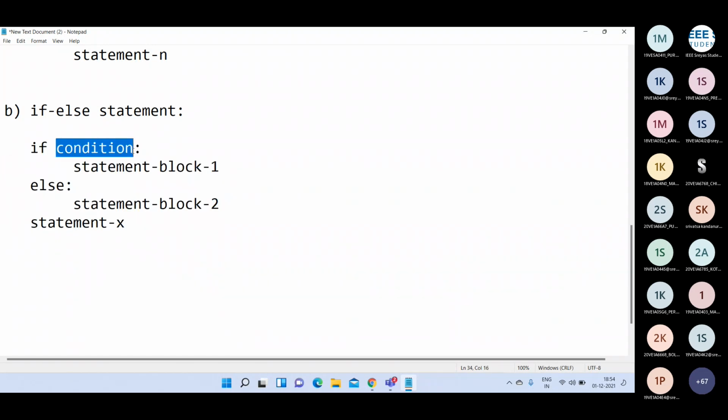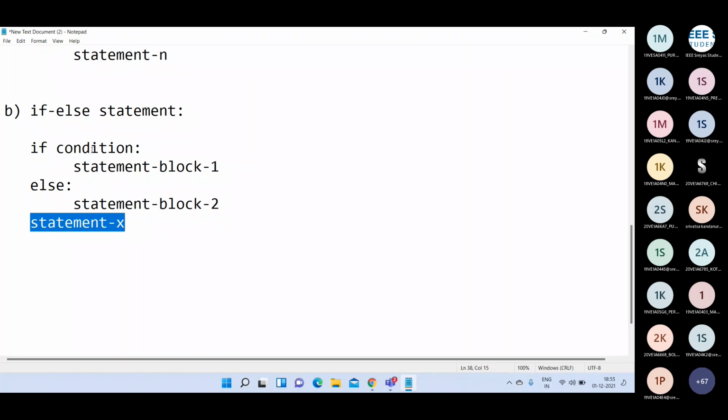If the condition evaluates to true, then statement block 1 is executed, followed by statement X. If the condition evaluates to false, then we go directly to the else block and execute statement block 2 followed by statement X.